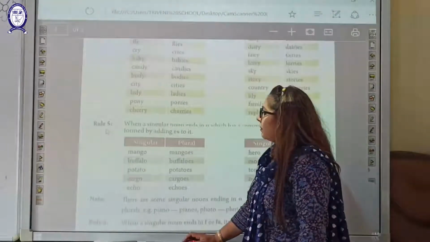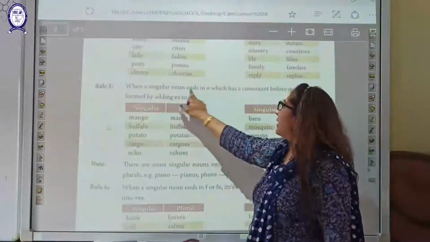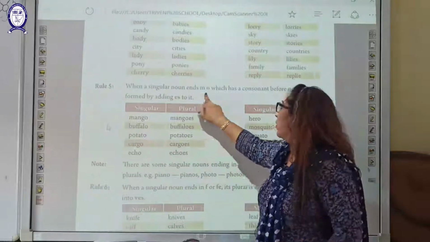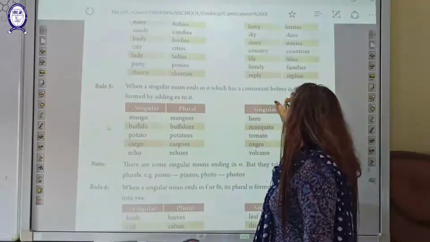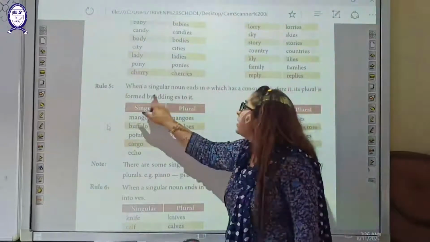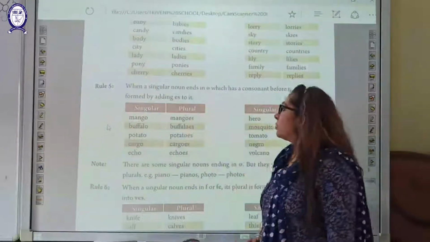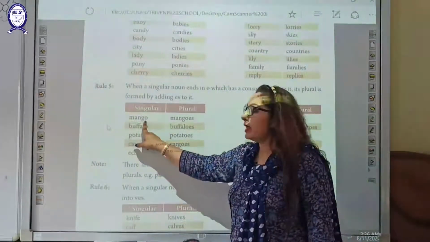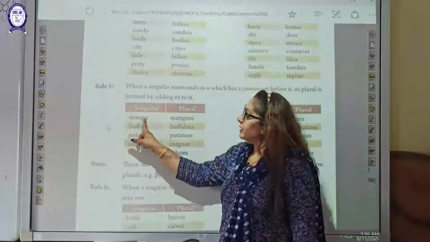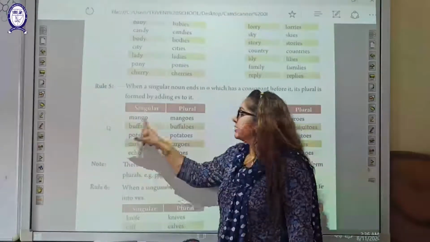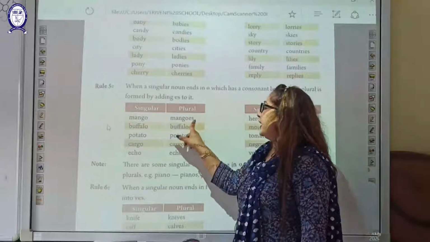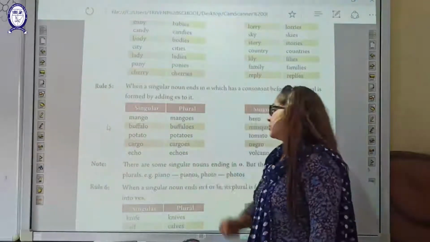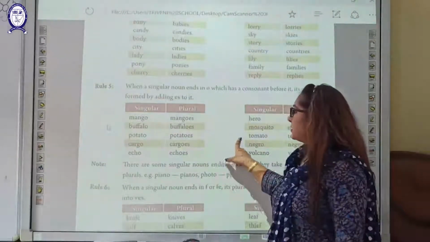Now we go to the rule number 5. When a singular noun ends in O, any words ends in O which has a consonant before it, its plural is formed by adding ES to it. So students, at the end it is O here at the end of this word, and before O the letter is a consonant, so you will write ES at the end of this word to make in a plural form, students. Go through the words, students, the remaining words.